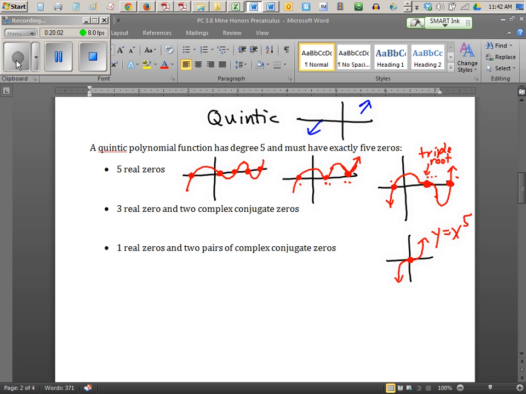Okay, the next drawing would be that of 3 real zeros only. And what I would draw for that is I would just draw 1, 2, 3, like that, and then do one extra set of turning points above axis or something. That's how I usually draw those. And the last drawing might be something like this.